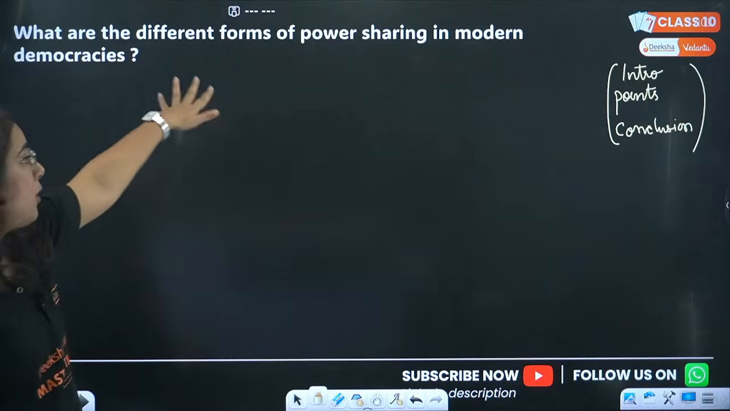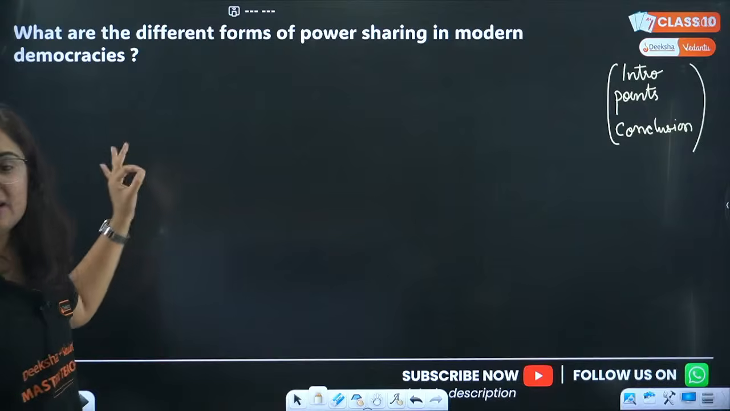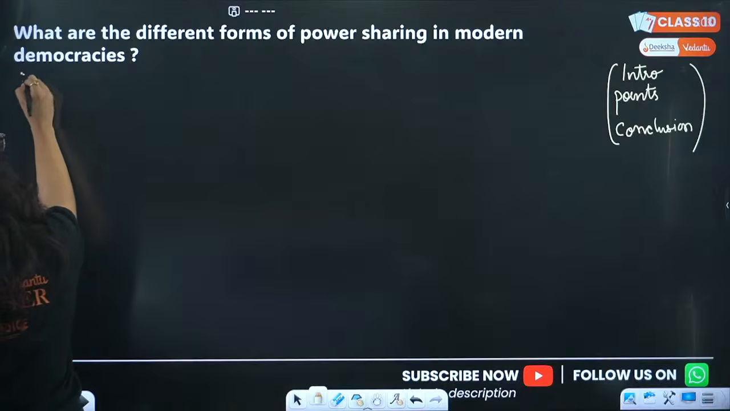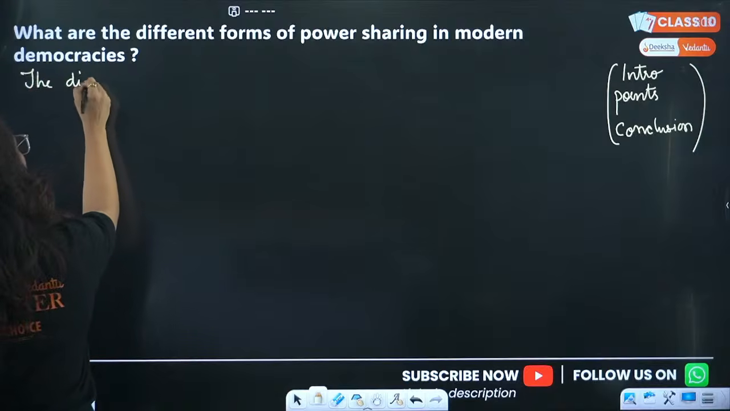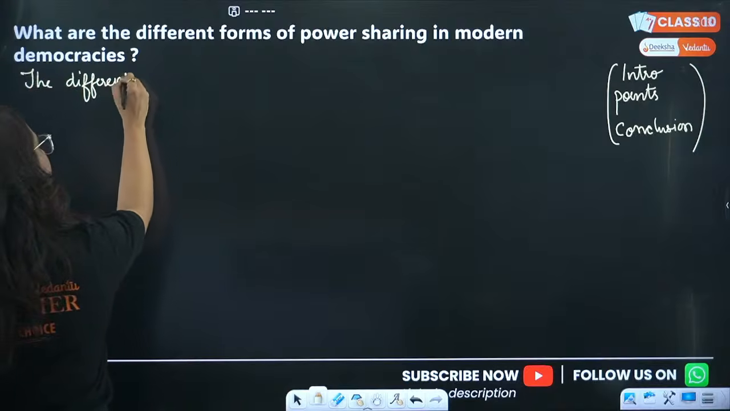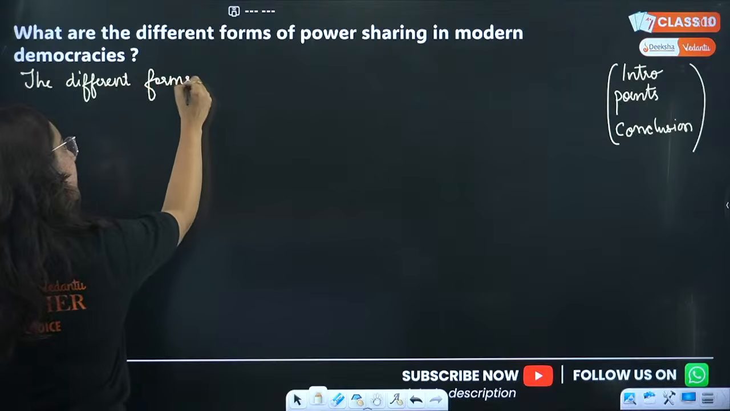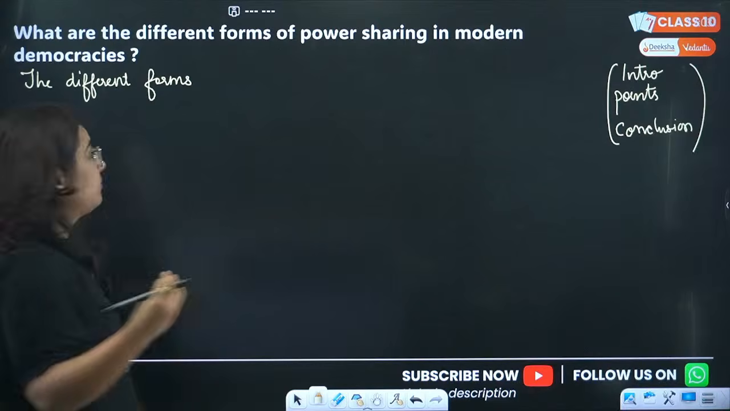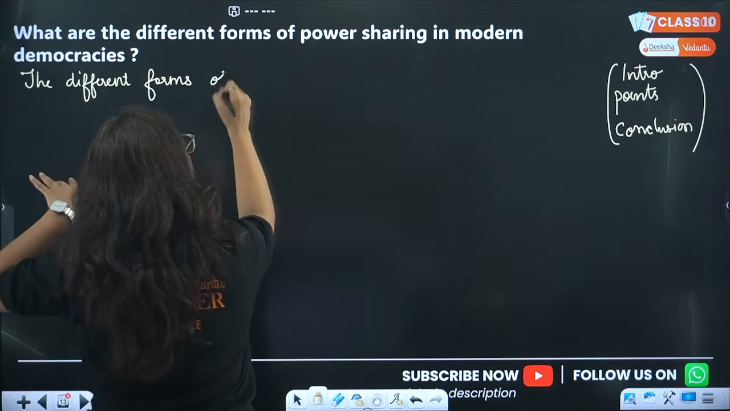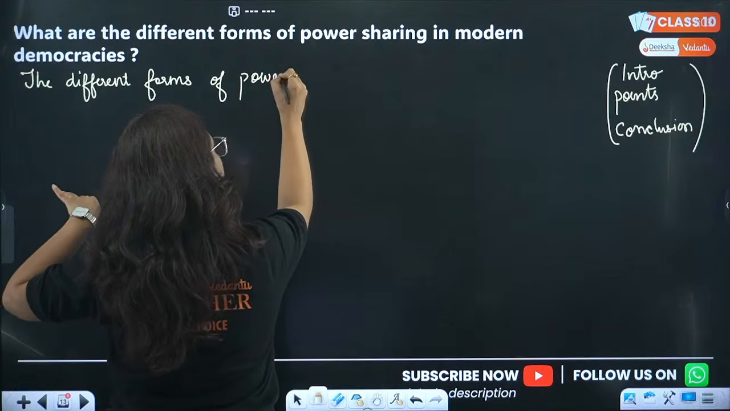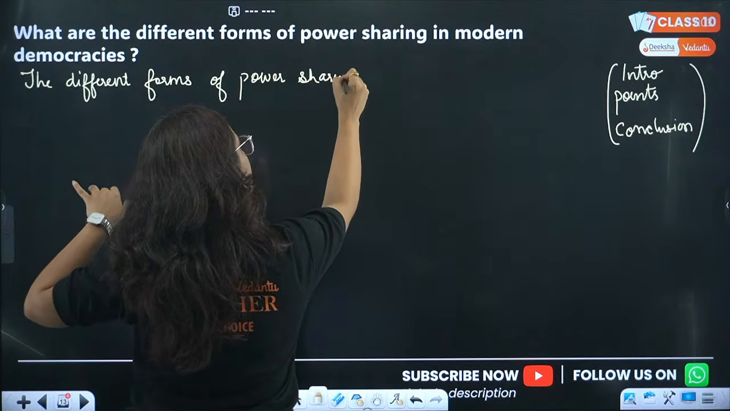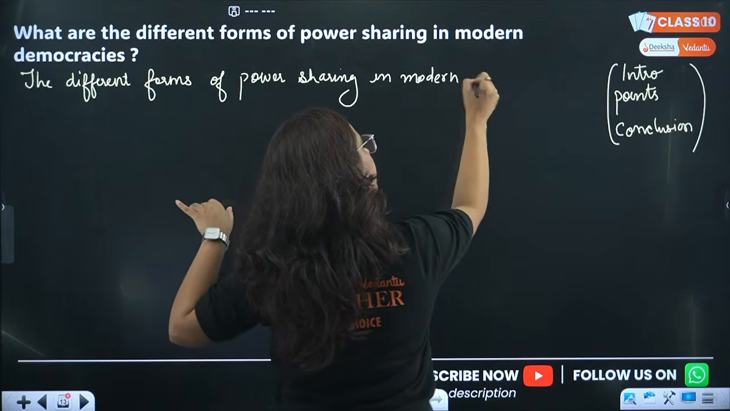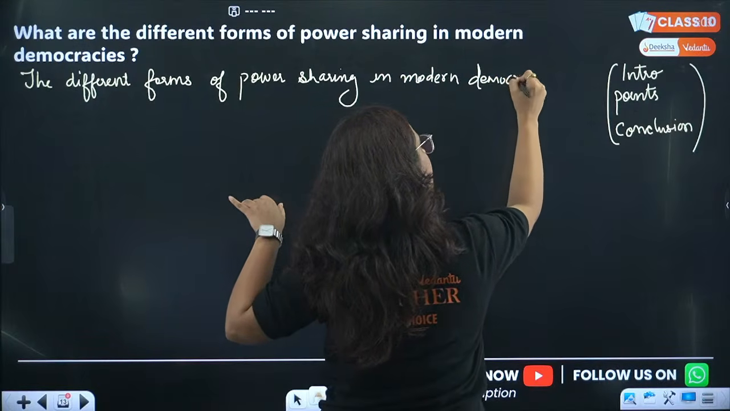Coming back to this question, beta: what are the different forms of power sharing in modern democracy? Whenever you write the answer, write it like this: the different forms of power sharing in modern democracies are as follows. I am writing it like teaching a kid because I don't want you to make any mistakes.